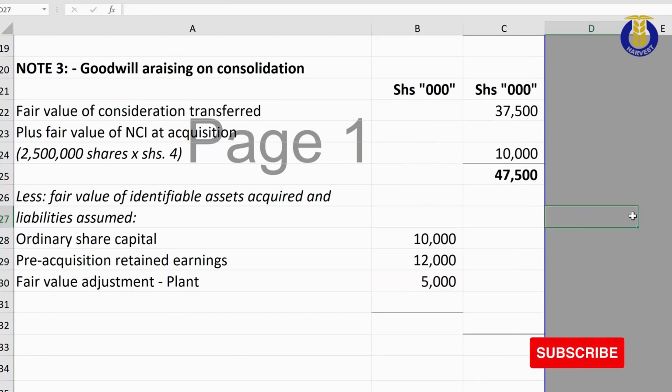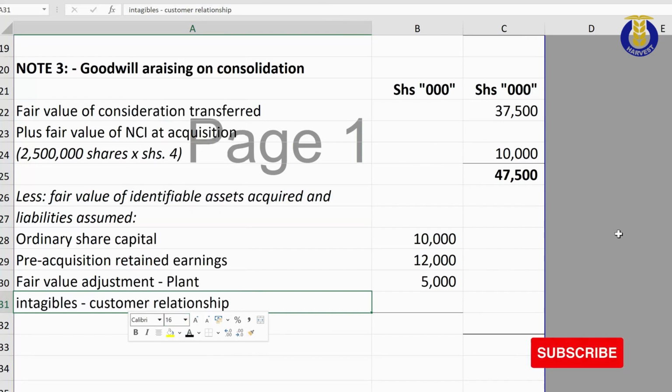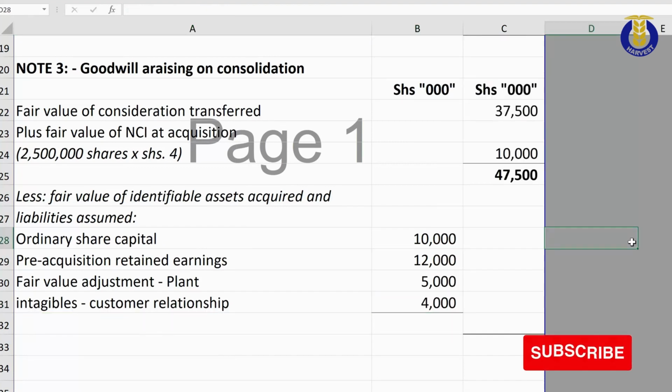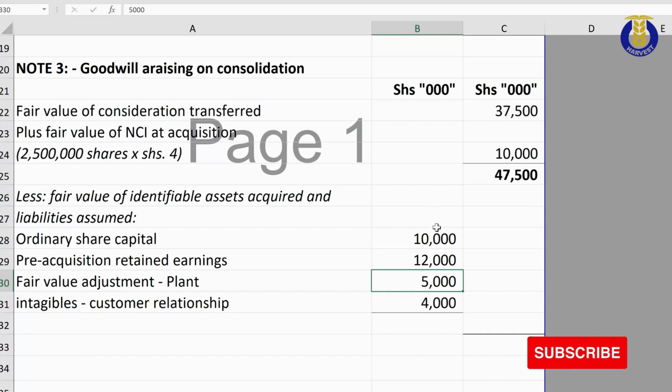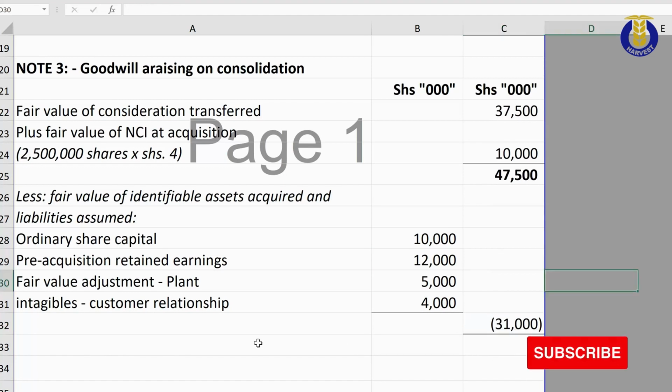We also have another fair value adjustment, which is on the customer relationships intangibles that we are yet to see ahead. So I'm going to put it here, but don't forget, I'm going to explain this in our other intangibles. So there's a 4 million, 5 million, and the pre-acquisition ordinary share capital, which comes to 31 million.